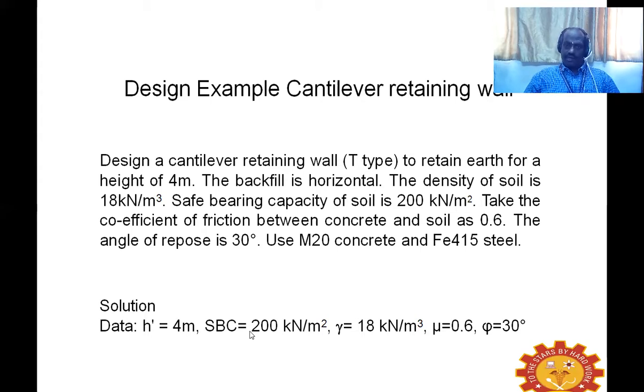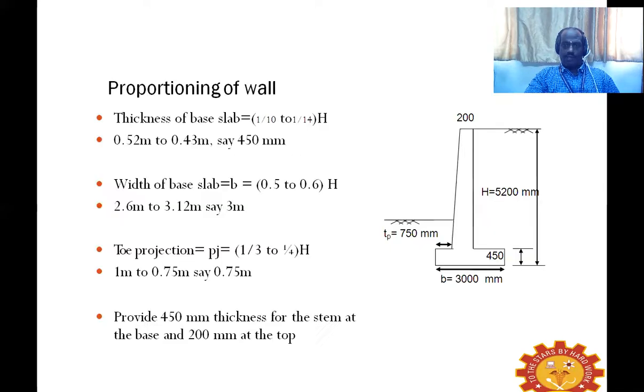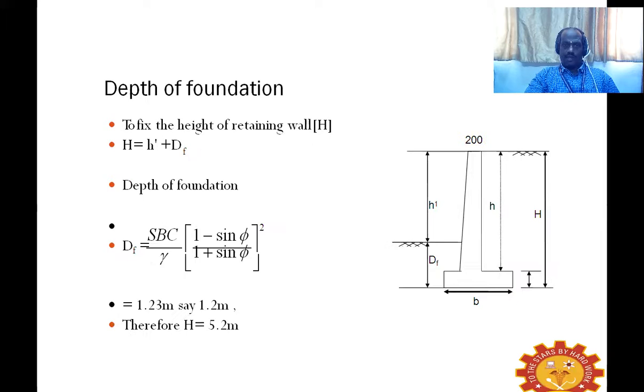Angle of repose 30 degrees is given. So the data we can mark, and we can start proportioning after we find out the minimum depth of foundation.